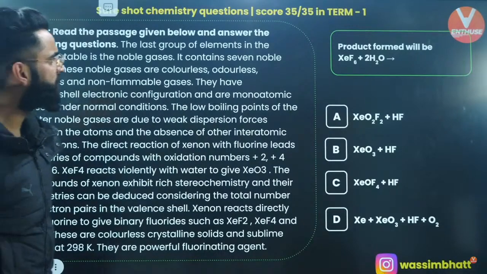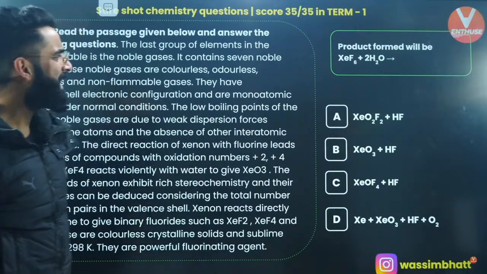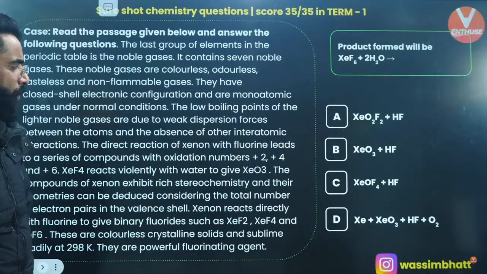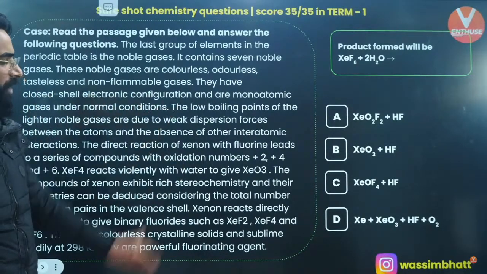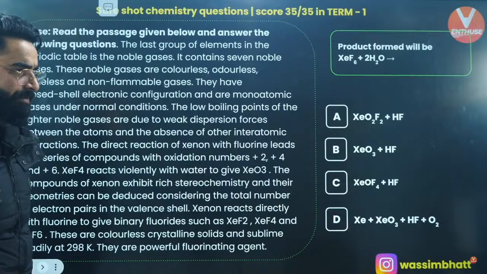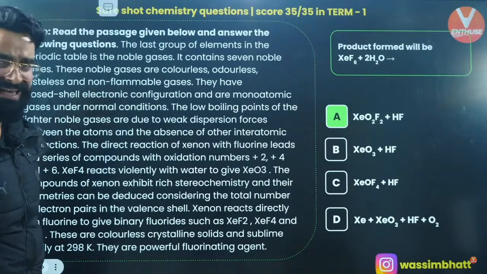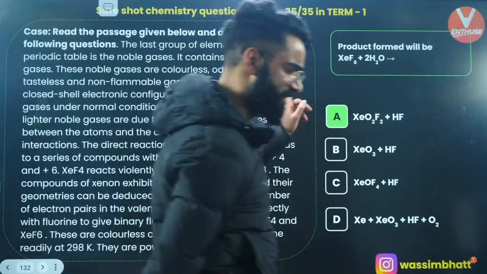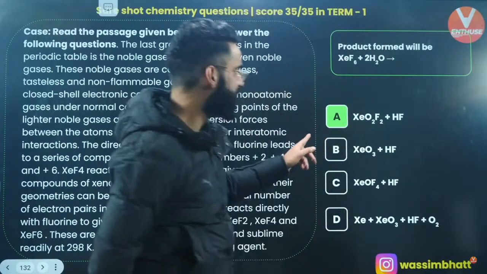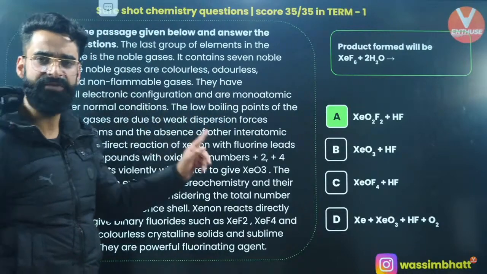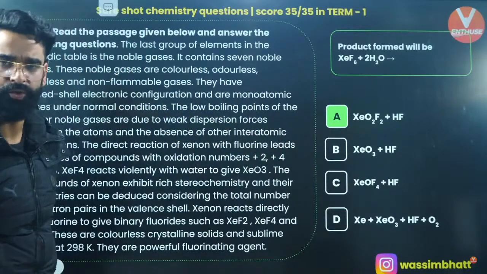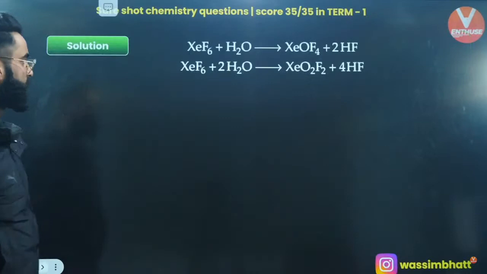Okay. Product formed will be XeF6 plus 2 H2O. What is going to be the product, people? Isn't it going to be option A? Yes, it's going to be option A. Directly, the reaction is given in the NCERT again, right? XeF6 on hydrolysis gives XeO2F2, and with this you get HF as well.